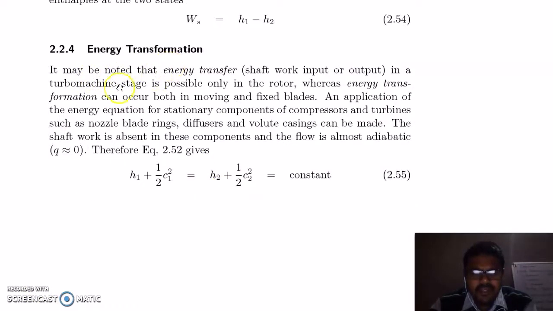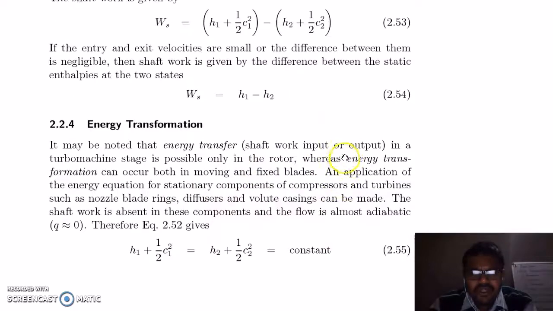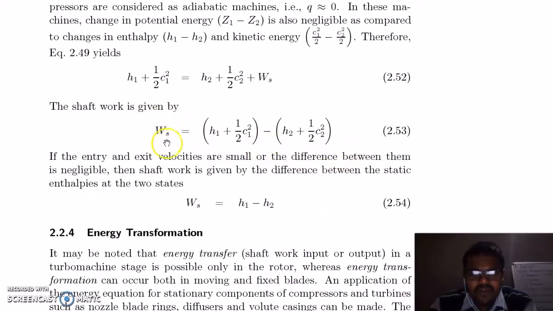Energy transformation. It may be noted that energy transfer, shaft work input or output in a turbomachine stage is possible only in the rotor, whereas energy transformation can occur both in moving and fixed blades. So you can use this energy equation for the nozzle and blade rows, and diffuser and volute casings. In those casings, your shaft work is 0 in the nozzle and blade rows.